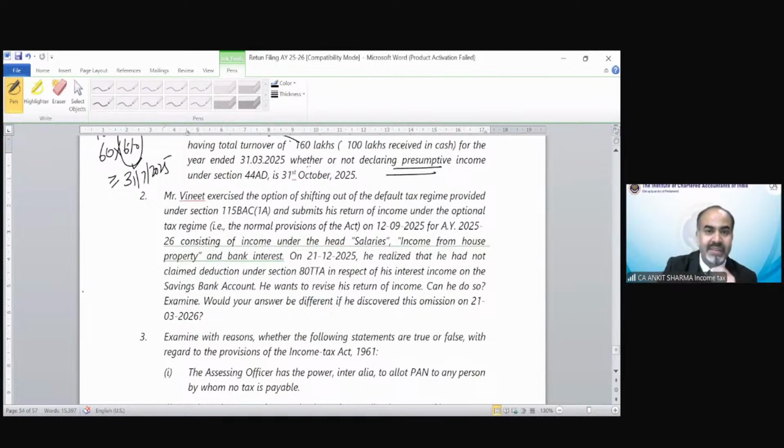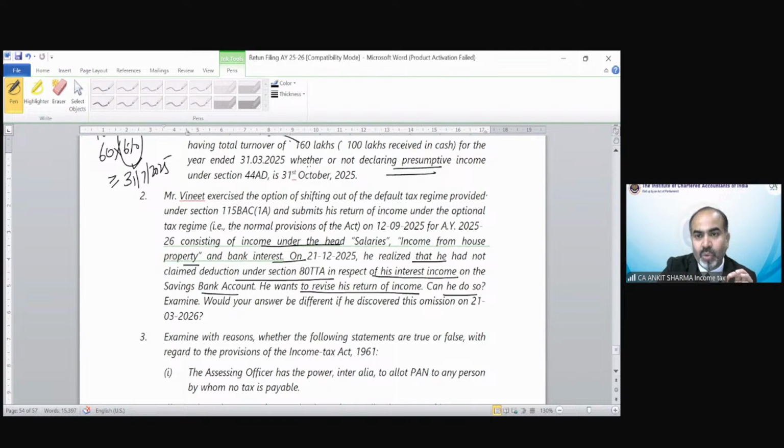Mr. Vineet exercised the option of shifting out of the default tax regime provided under Section 115BAC and submitted his return of income under the optional tax regime for 25-26, consisting of income under the head salary, income from house property and bank interest. He realized that he had not claimed deduction under Section 80TTA in respect of his interest income on the savings bank account. He wants to revise his return of income.